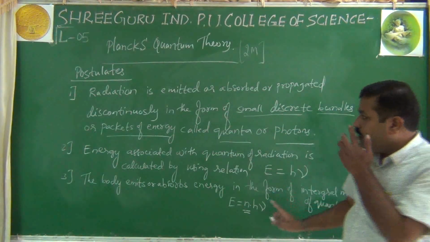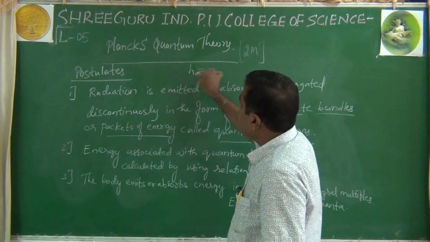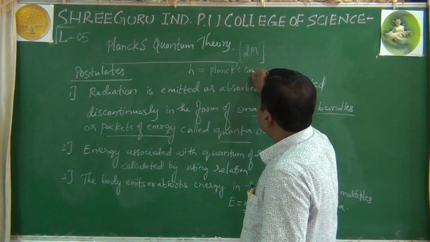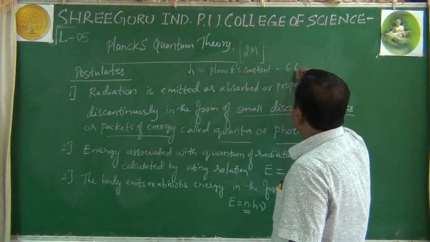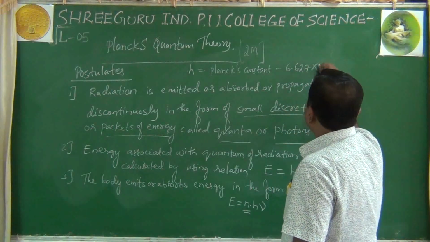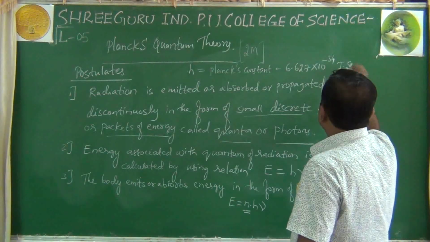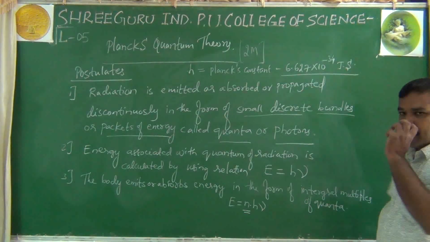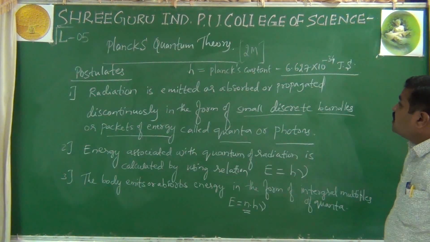Right. Now, I will give the value of Planck's constant h. Its value is 6.627 into 10 raised to minus 34 joules into second. Okay? Note, joules into second.